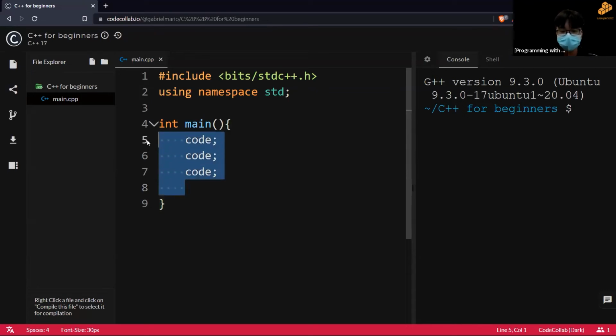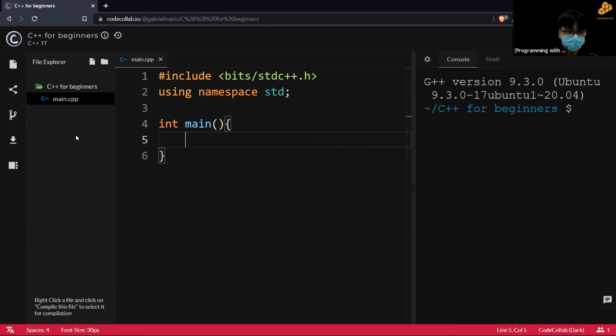Right. So before we really start off with the actual code, I can give you a quick tip on how to take note of the code that we are doing so far, of all the syntaxes that we'll be writing. And that is to create a new file, a text file. So in your file explorer here, what I can do is click this button. Let's create a notes file.txt, which stands for a text file. And we wait for it to load.